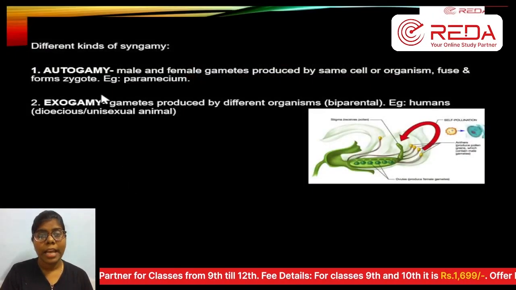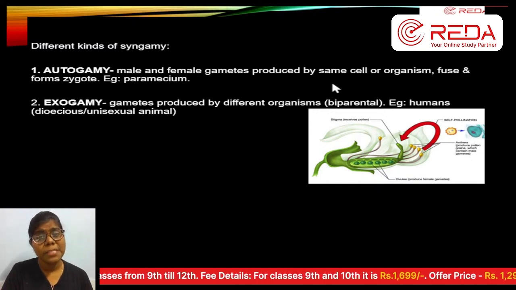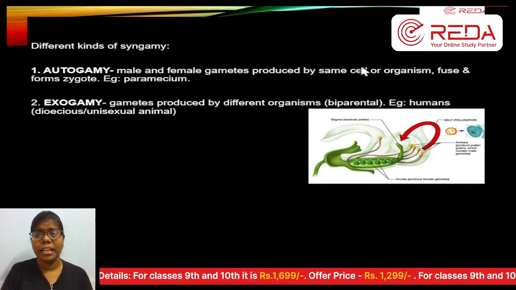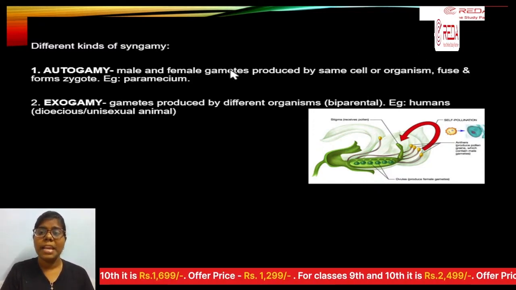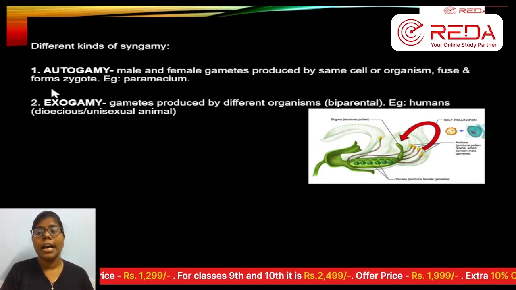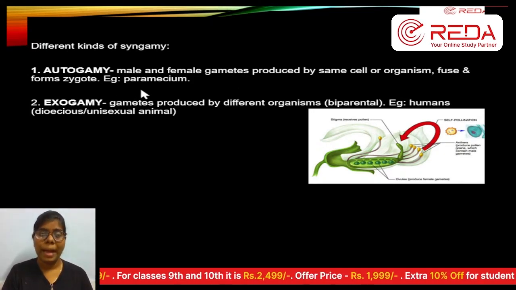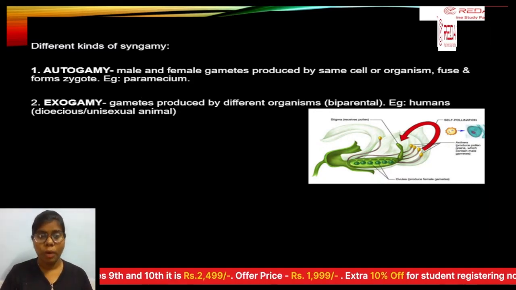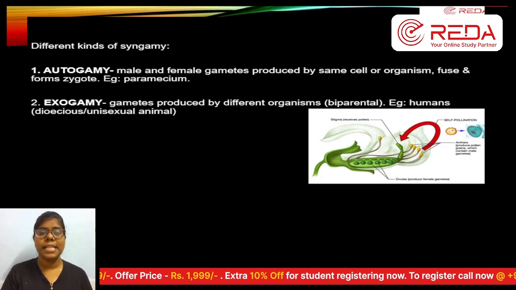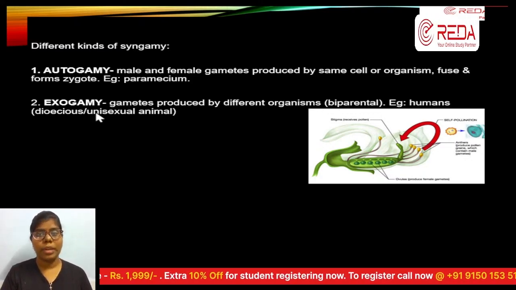Autogamy-னா male gamete, female gamete same cell-ல இருக்கும், same organism-ல இருக்கும். Lower organism-ல cell-னு சொல்லுவோம், higher organism-ல organism. So in higher organisms, male and female gametes will be produced in the same organism. It is called autogamy. Example, paramecium, where male gamete-உம் female gamete-உம் paramecium ஒண்ணுக்குள்ளேயே இருக்கும். So it is autogamy.